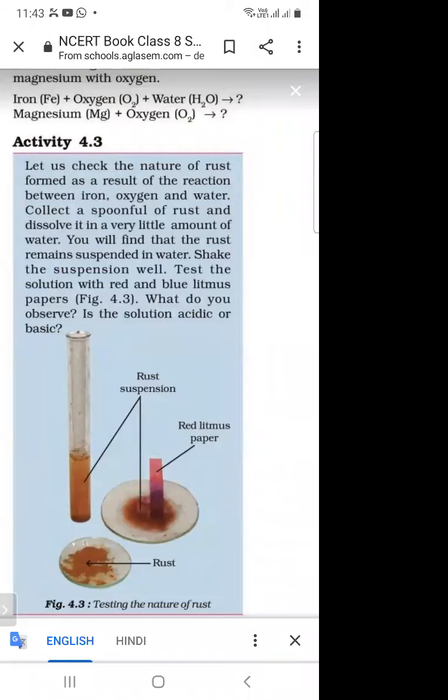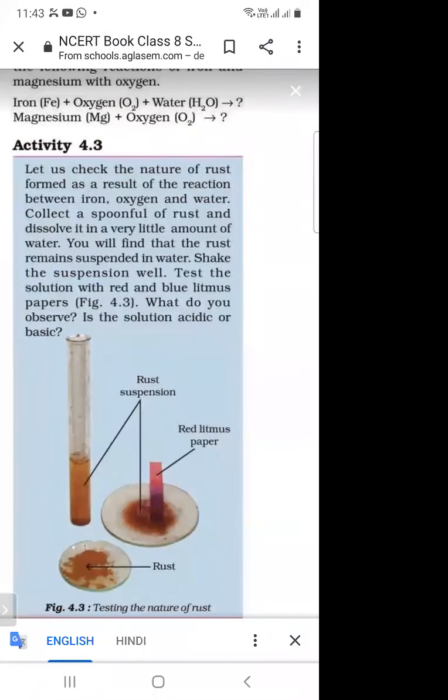water. Shake the suspension well and test the solution with red and blue litmus papers. So we are checking the solution with the red and blue litmus paper. So with the help of red and blue litmus paper, we can test the solution. So what is the observation?